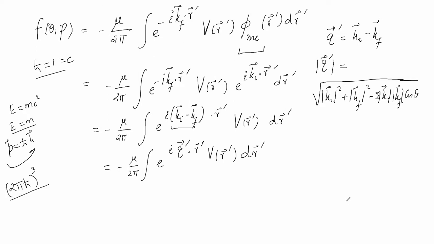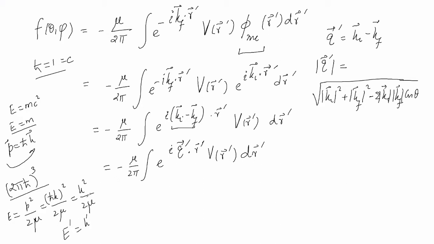For elastic scattering, I have told you that E equals E prime, and E was equal to P square by twice mu, which means h cross k square by twice mu, and in natural units we write it as k square by twice mu.